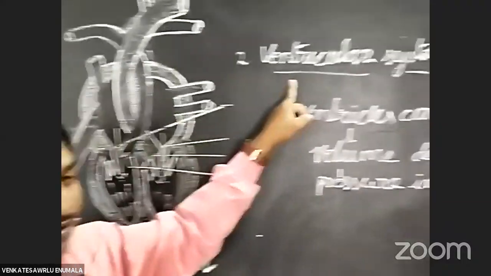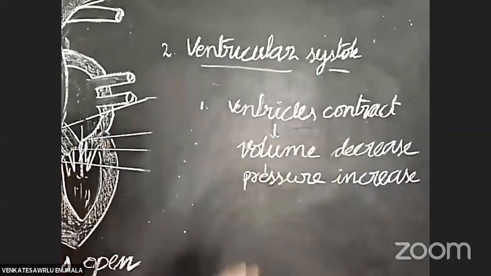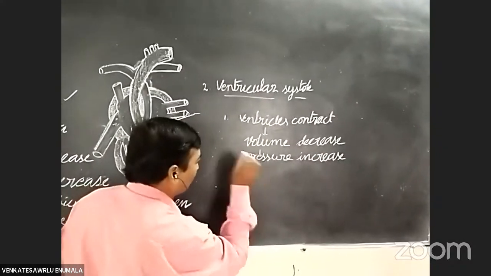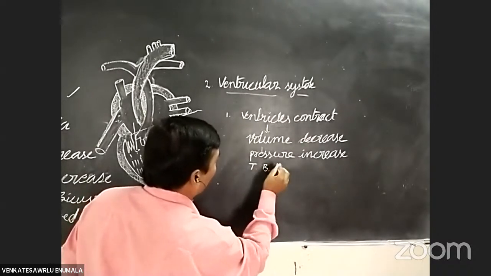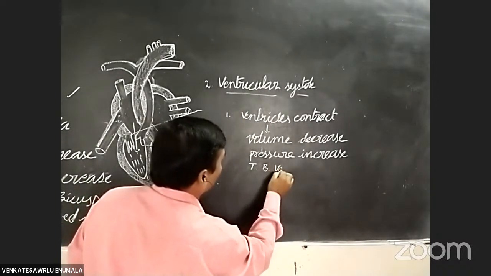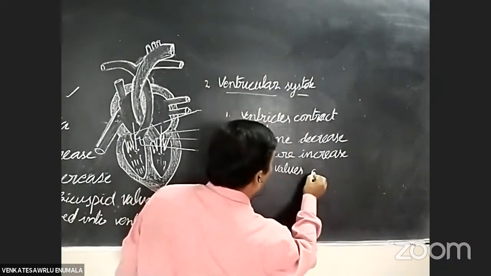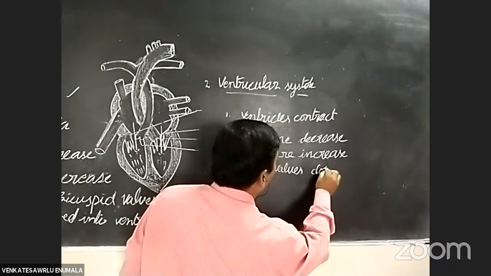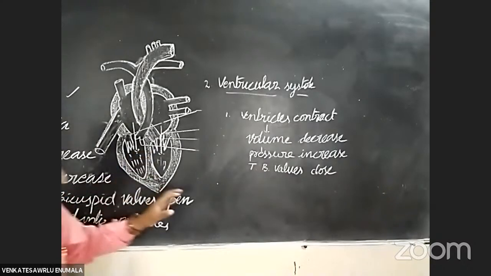In the ventricular systole, when the pressure increases in the ventricle, the tricuspid and bicuspid valves become closed.